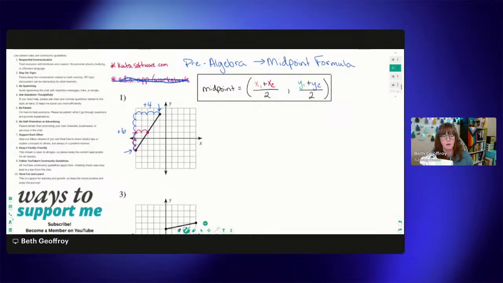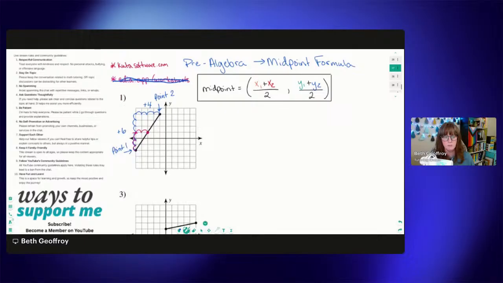Now, let's show how to do this mathematically. First, we have to figure out what our points are. When you see these little 1s and 2s by the x's and y's, all that means is that this is the x value from the first point, and this is the x value from the second point. This is the y value from the first point. This is the y value from the second point. That's all that is really indicating to us. It does not matter which one you call point 1 and point 2. We could label this one as point 1 and this one as point 2.